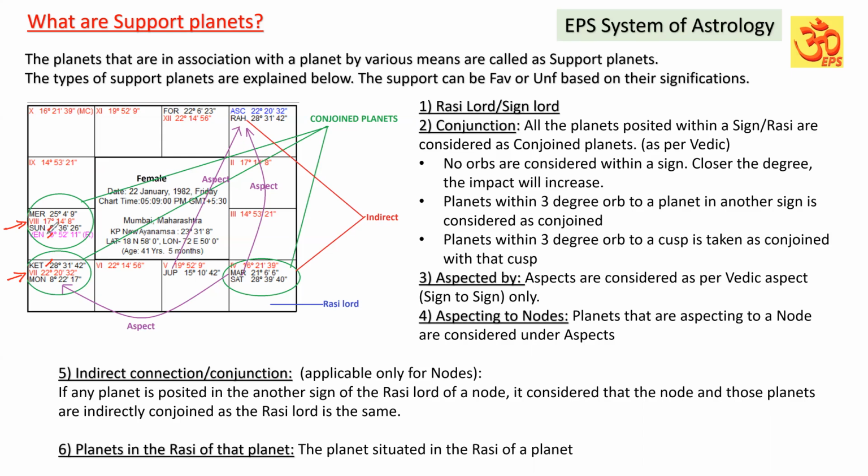Ketu, Venus, Sun are considered to be occupying the 7th house. Yes, but they do not form any conjunction. We have to keep that in mind.